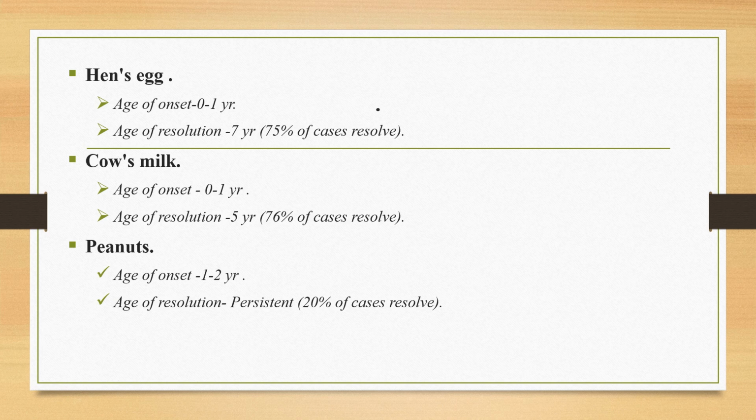For example, resolution of egg allergy is expected around 7 years of age in 75% of cases, whereas for cow's milk, 76% of cases resolve at 5 years of age. When we come to peanuts, almost 20% of cases resolve up to the age of 18 years. So most of them are persistent.